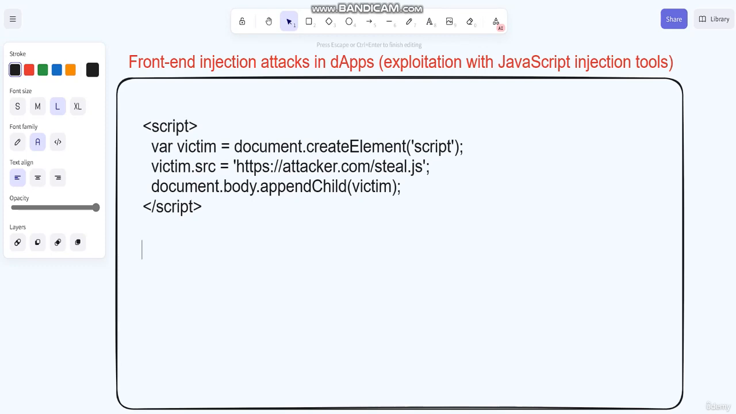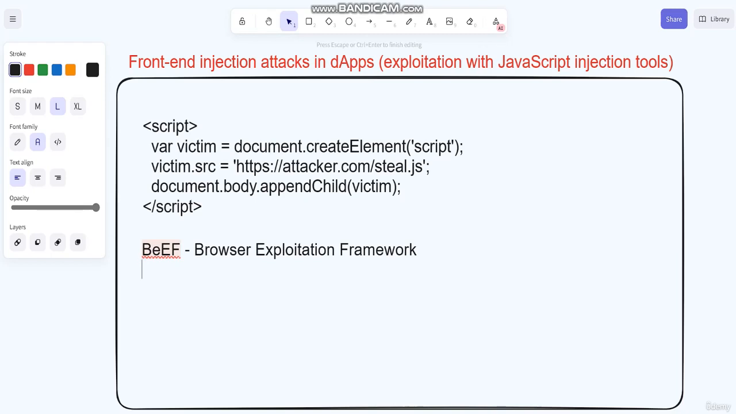So the first one we have is BeEF. Basically, it is the Browser Exploitation Framework.